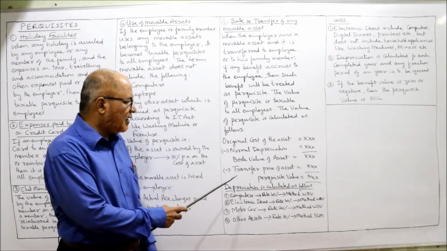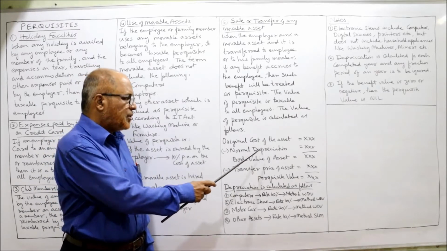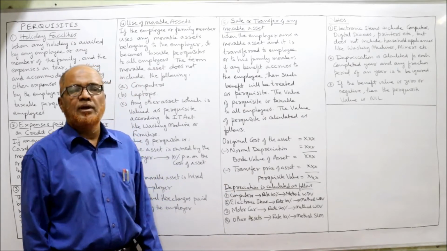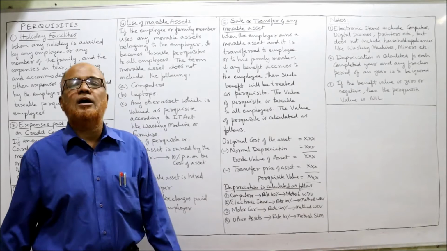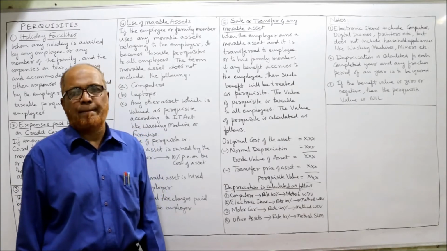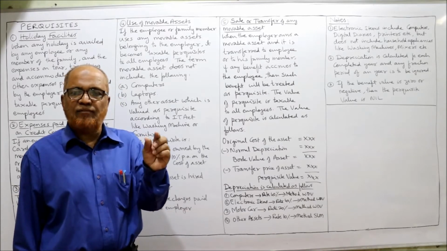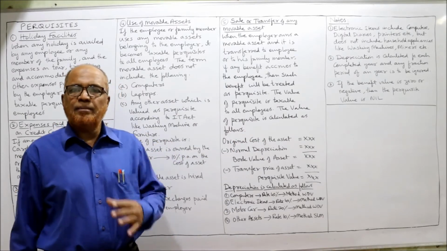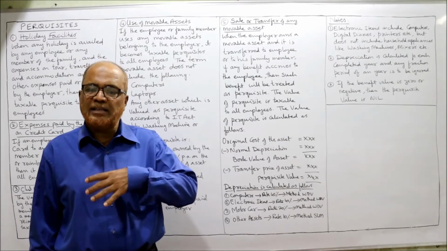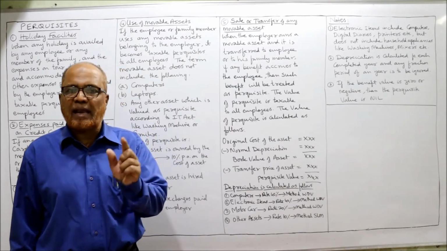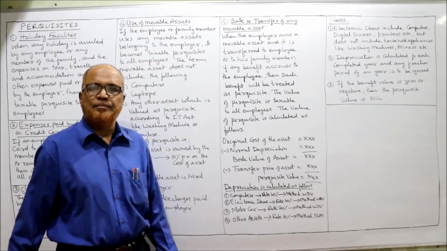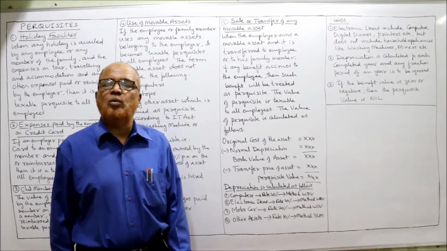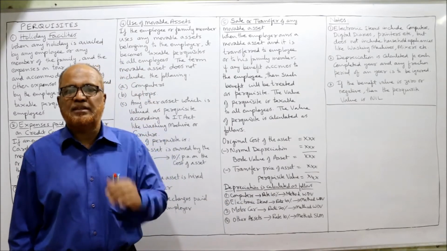So what is the procedure of calculating? Original cost of the asset less normal depreciation gives the book value, less the transfer price of the asset gives the perquisite value. Now how to calculate the depreciation? The Income Tax Act has given the rate and method. For example, computers. If a computer is sold by the employer to the employee, then we have to calculate depreciation at the rate of 40%, and the method to be adopted is the written down value or reducing balance method.